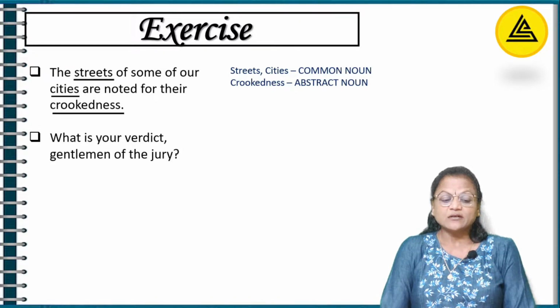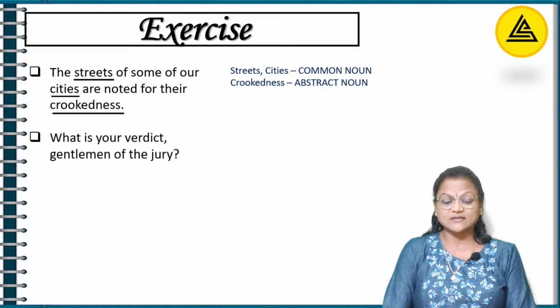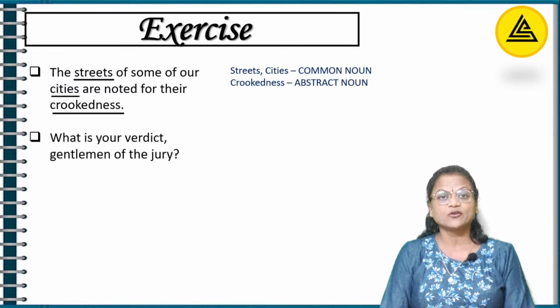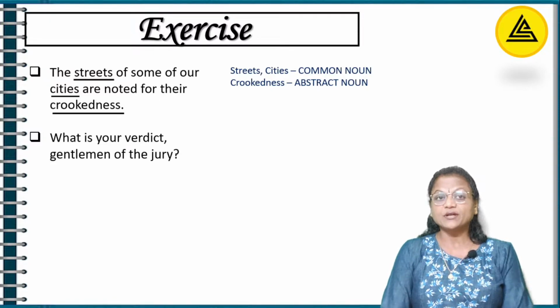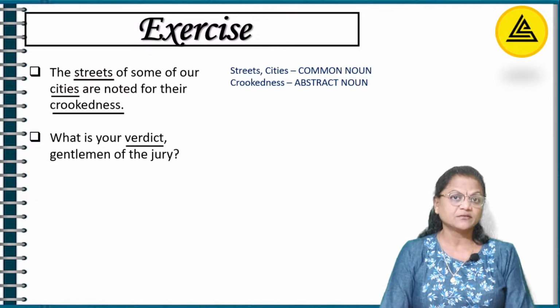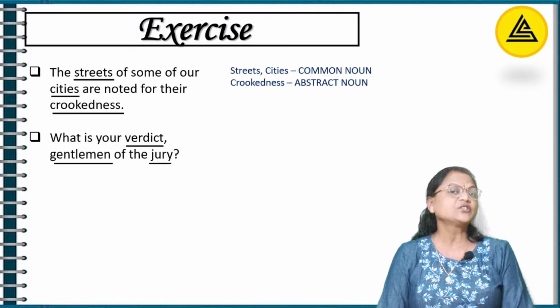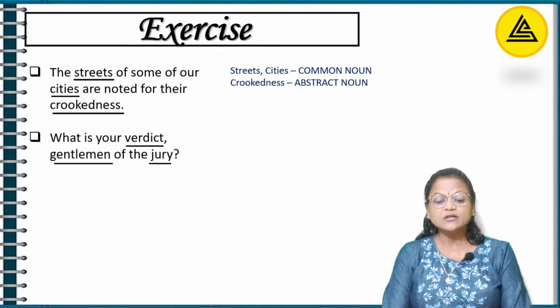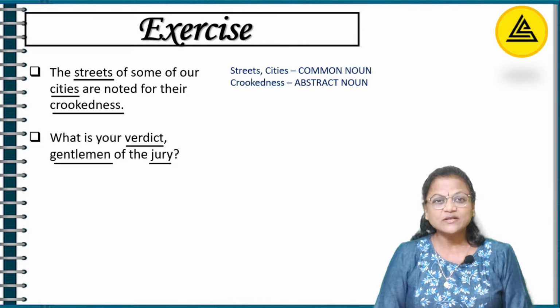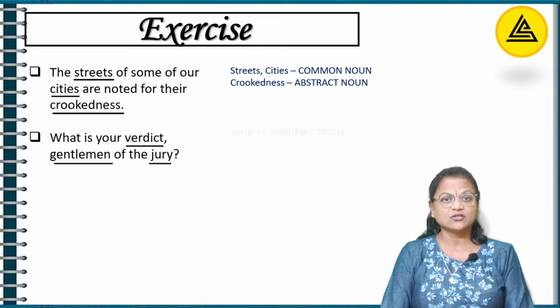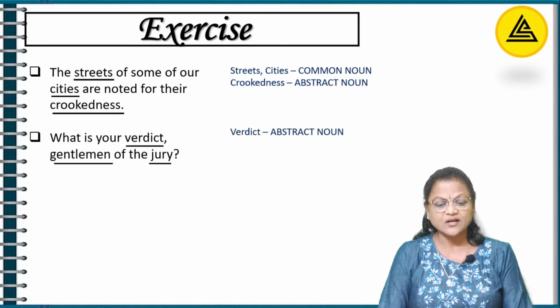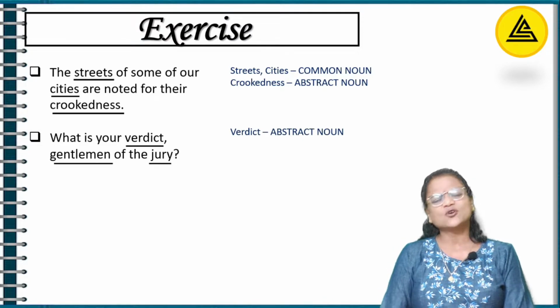Okay. So here, again I repeat sentence 6. What is your verdict, gentlemen of the jury? What am I talking about? I'm talking about verdict. To whom? To the gentlemen of the jury. So here, verdict becomes the... Do you know what is verdict? Can I show you? Can you show me? No, definitely not. So it becomes an abstract noun. Gentlemen, of course, common noun.